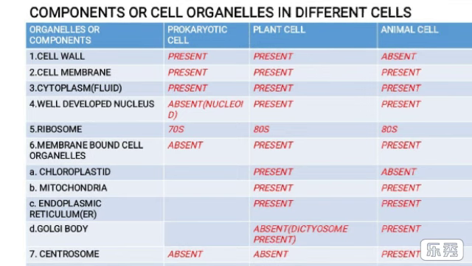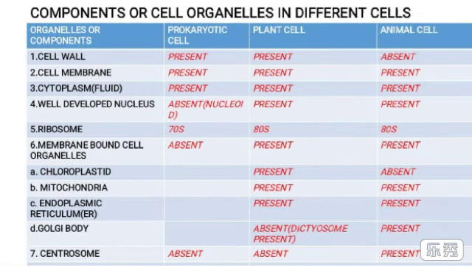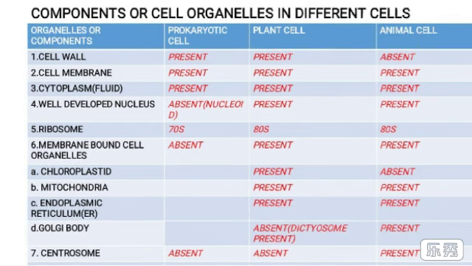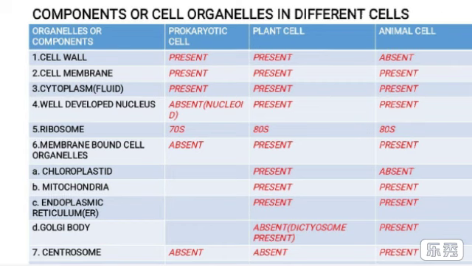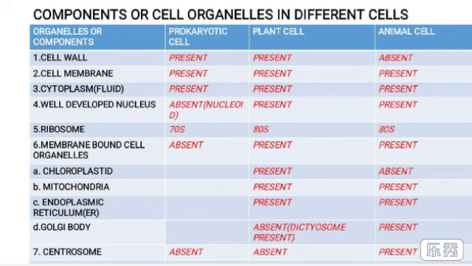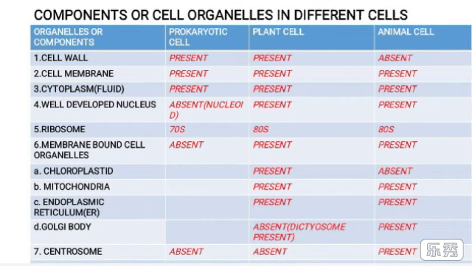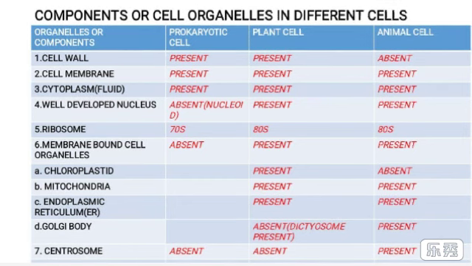All these three are membrane-bound cell organelles, and they are represented here according to their presence and absence in plant and animal cells. Now, the Golgi body. The Golgi body is present in both animal and plant cells, but in plant cells, they are not termed Golgi body. Rather, they are termed dictyosomes. But in animal cells, they are termed Golgi body.